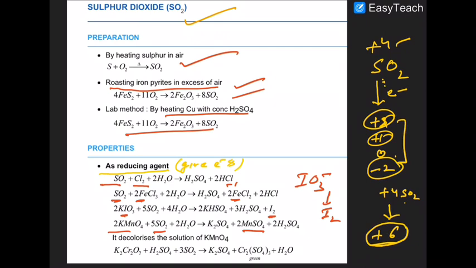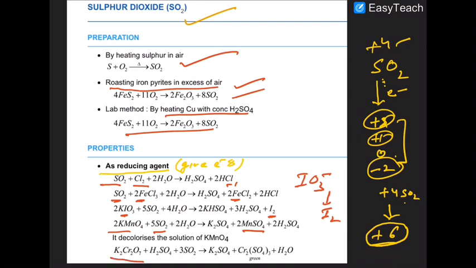So when a filter paper dipped in KMnO4 is taken and sulfur dioxide is passed over it, the purple color of the filter paper becomes colorless or slightly pink due to the formation of Mn2+ ion. So that is a test of SO2 also.